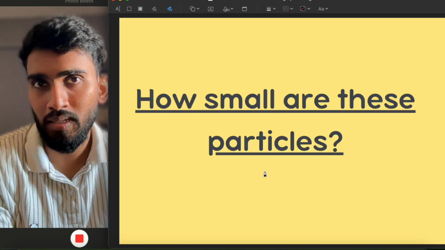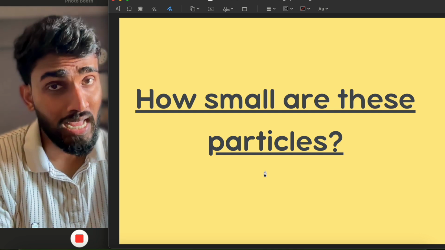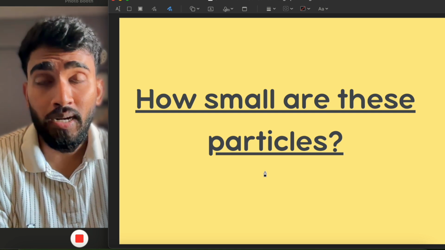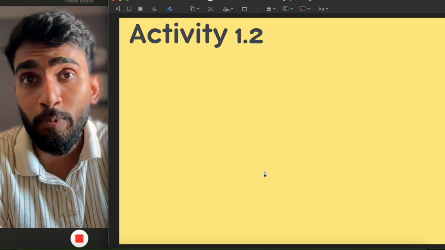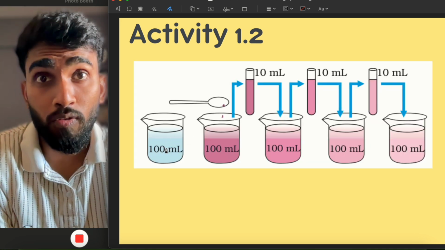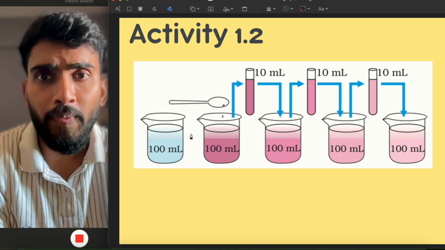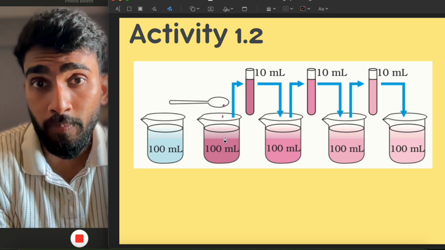How small are these particles of matter? Can we see a single particle with the naked eye? To understand the size of the particles, there is another activity given in our textbook, 1.2. In this activity, we have to take a beaker and fill 100 ml of water in it. And then we have to add some potassium permanganate in this water.